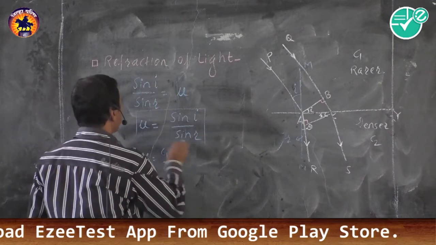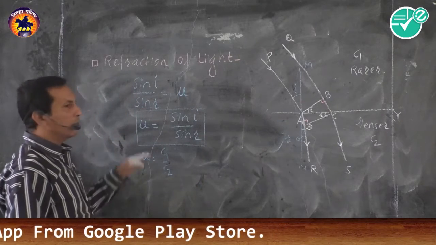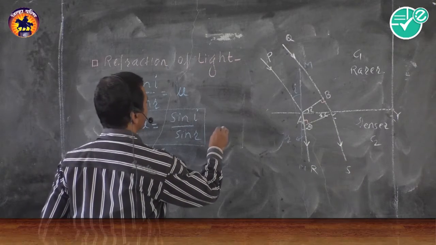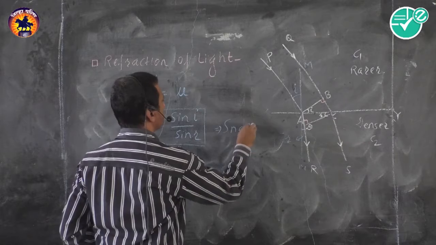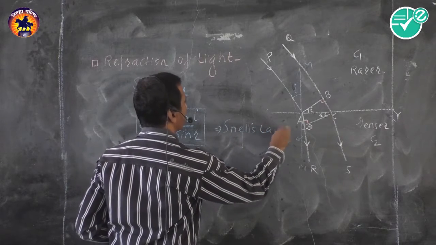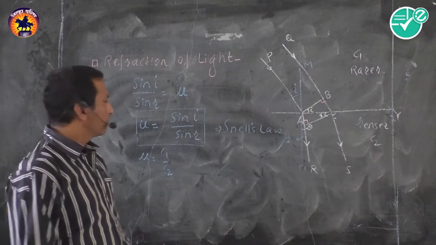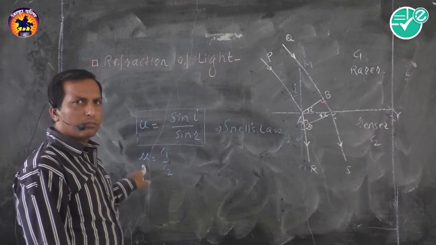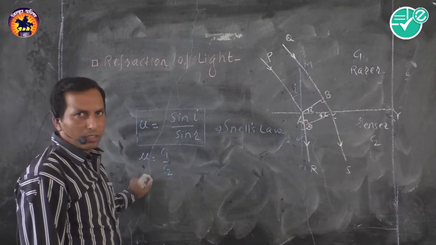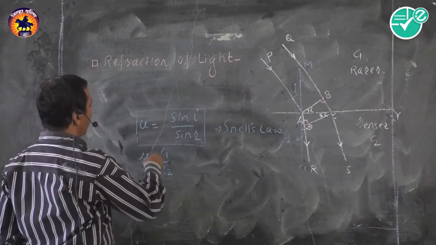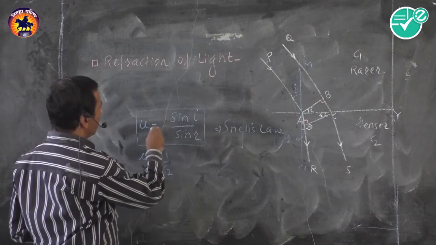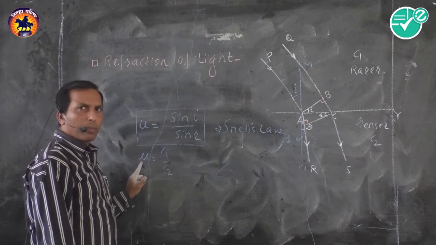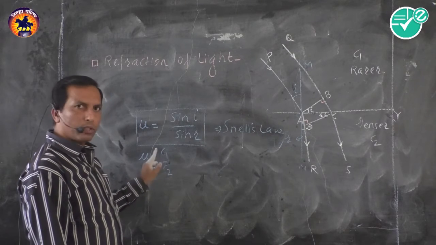Students, this formula is called as Snell's law. This is Snell's law. I am going towards another trick. These are the refractive index in terms of angle of incidence and angle of refraction. This is refractive index in terms of velocities.